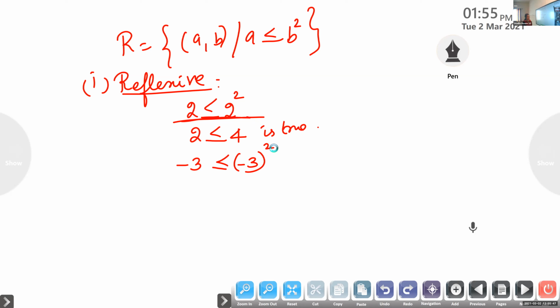What is minus 3 the whole square? 9. So minus 3 is less than or equal to 9. Is it true or not? True. Okay, so can we say it is reflexive?